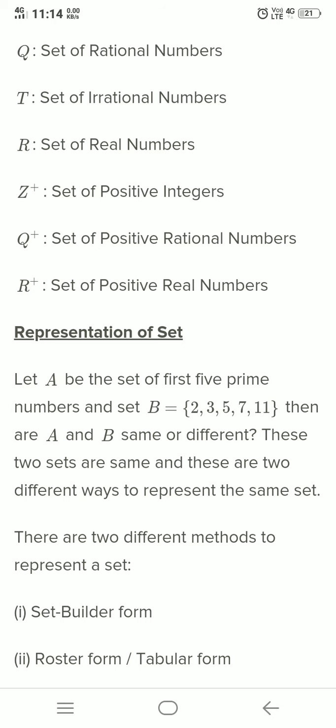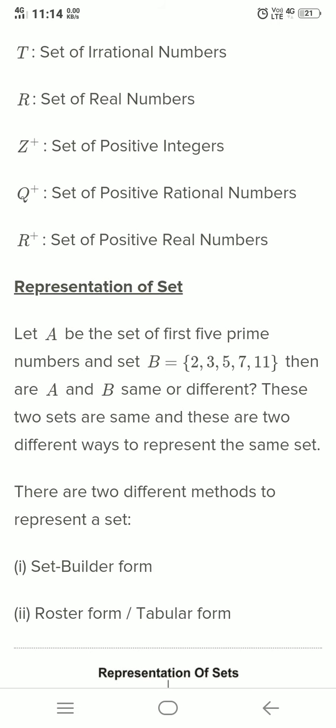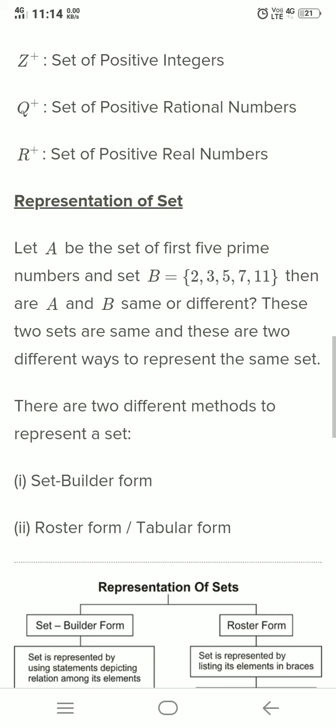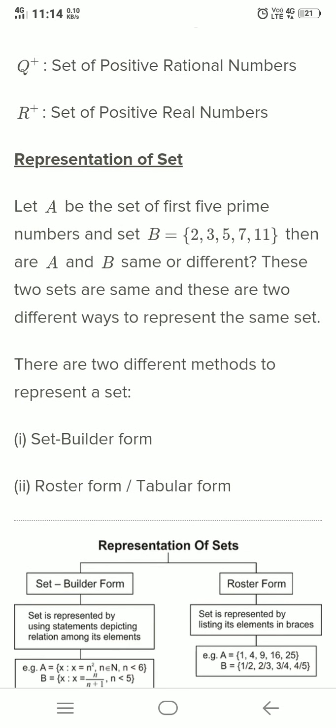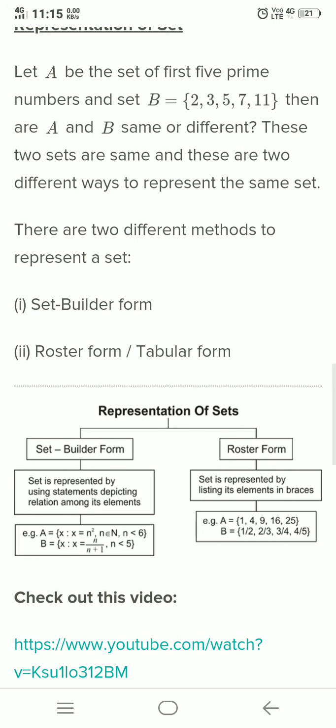Representation of a set. Let A be the set of first five prime numbers and set B equals {2, 3, 5, 7, 11}. Then are A and B the same or different? These two sets are the same and these are two different ways of representation. There are two different methods to represent a set.